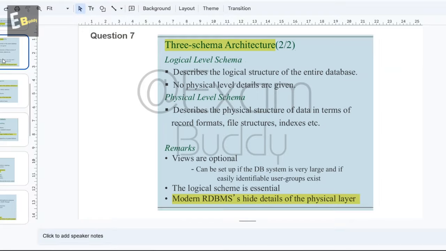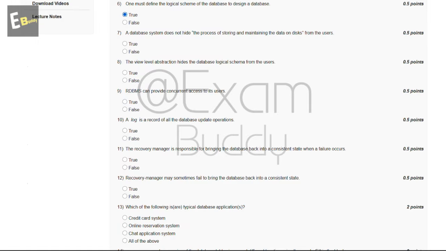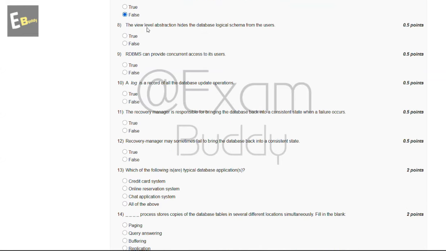The explanation says three schema architecture: modern RDBMS hides details of the physical layer. So the answer of our seventh question is B, false. And now let's go to our question number 8. The view level abstraction hides the database logical schema from the users, true or false? Let's check the explanation.